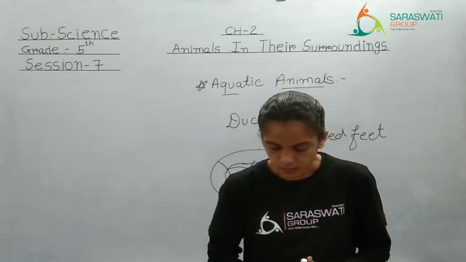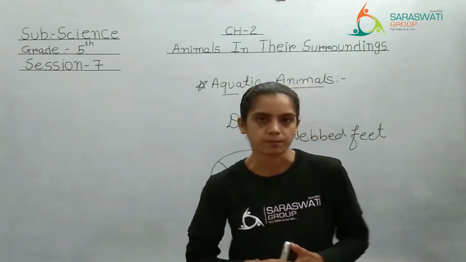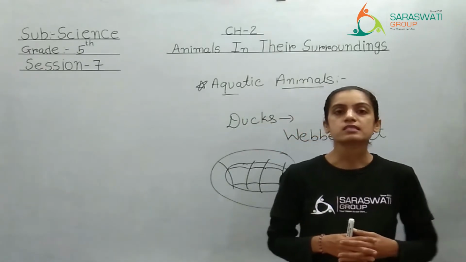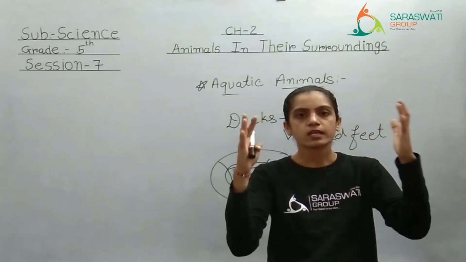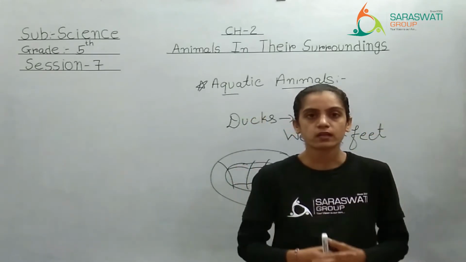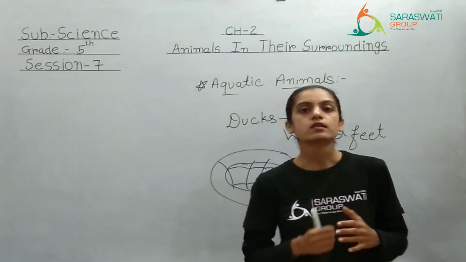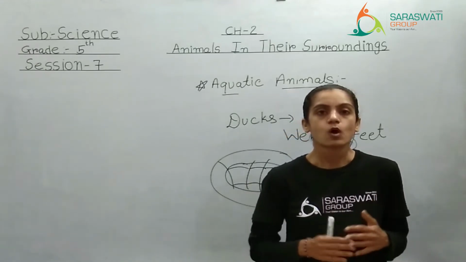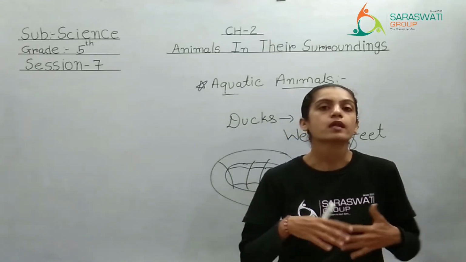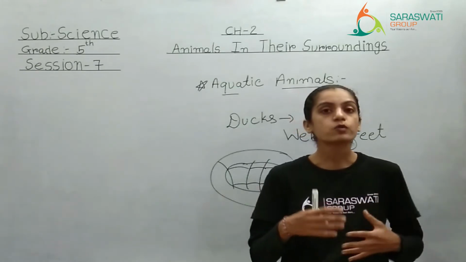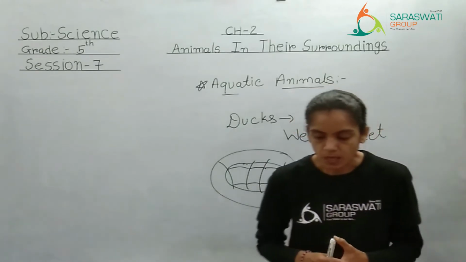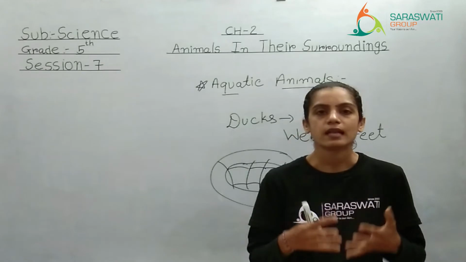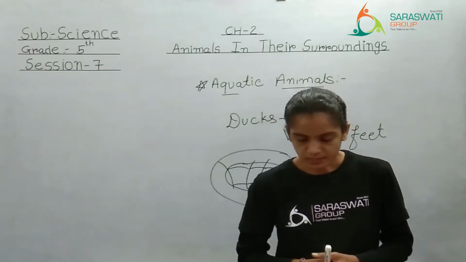See, water insects use their legs to swim. The way we can see insects in the atmosphere, in the soil, same way there are certain insects which are also swimming in water. So how do they swim? They swim with the help of their legs, right?